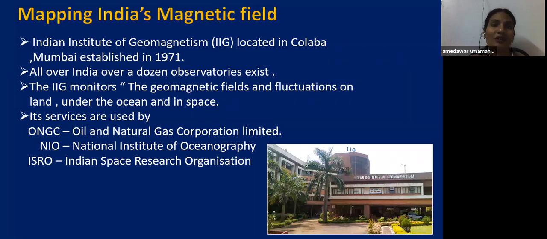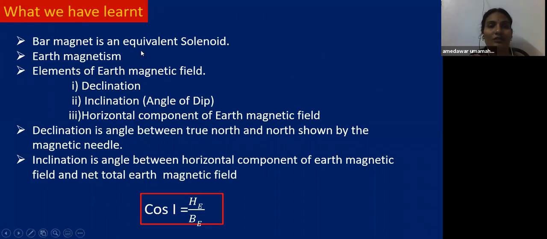Okay, children? So I think you understood about the Earth's magnetic field, how the Earth's magnetic field forms, and what is the reason behind the Earth possessing the magnetic field nature. So let us see what we have learned in this session, children. Once again, a bar magnet is an equivalent solenoid, and we discussed Earth's magnetism, how the Earth possesses magnetic nature, that is because of the dynamo effect.